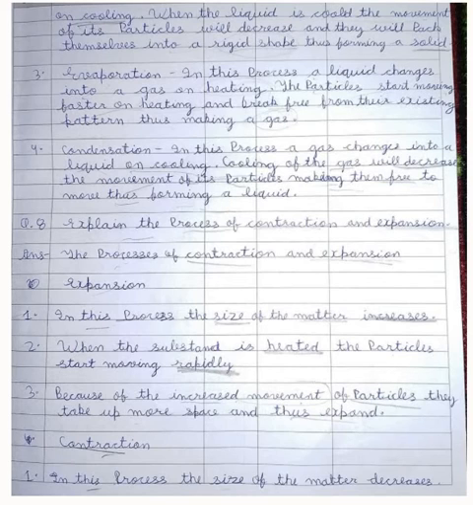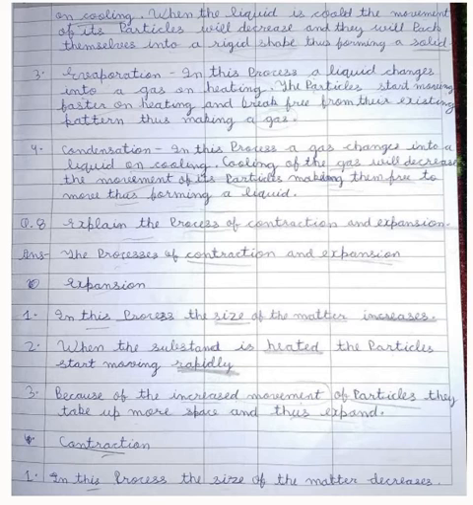The particles start moving faster on heating and break free from the existing pattern, thus making a gas. Fourth, condensation. In this process, a gas changes into a liquid on cooling. Cooling of the gas will decrease the movement of its particles, making them slower, thus forming a liquid.